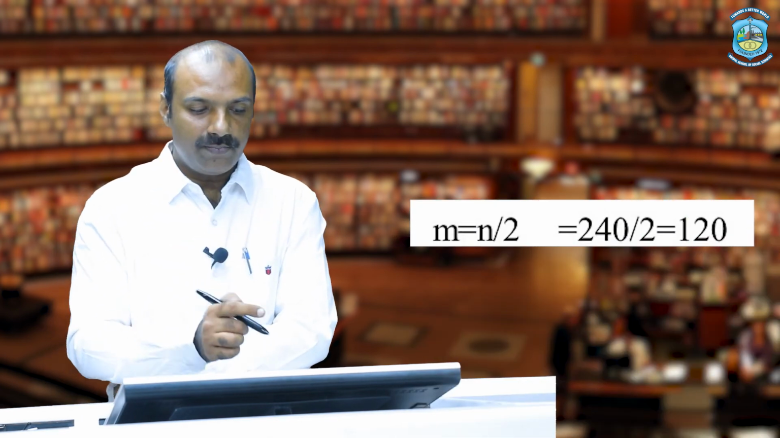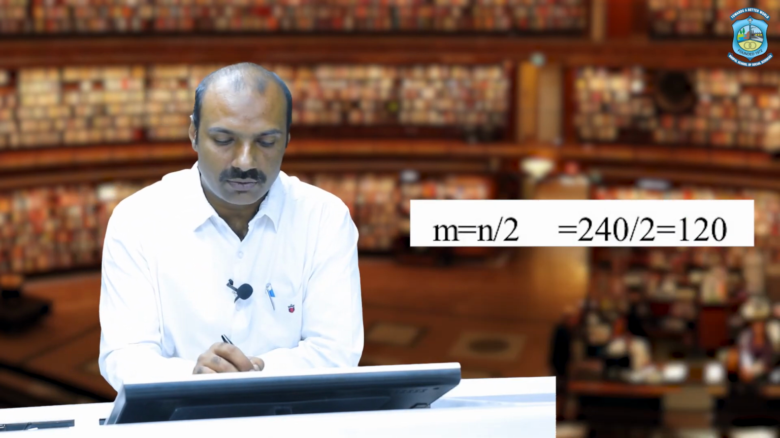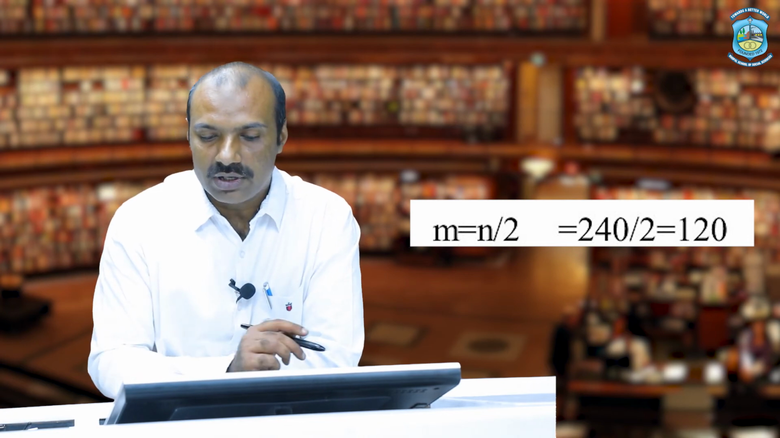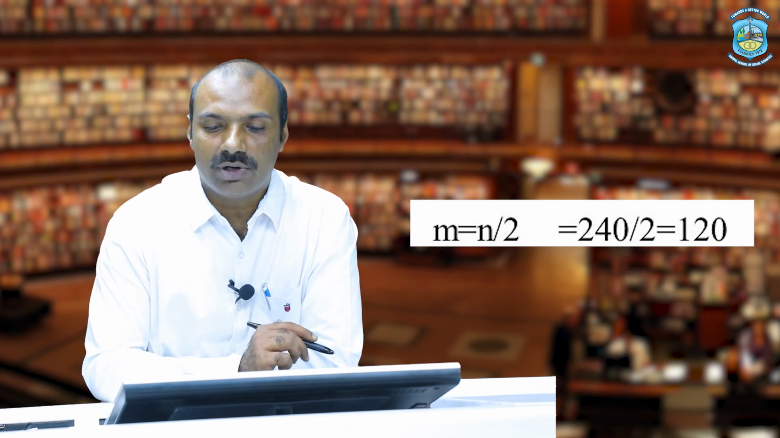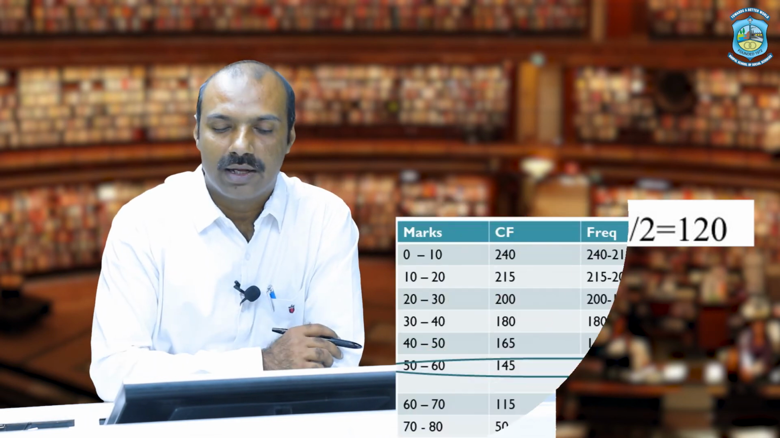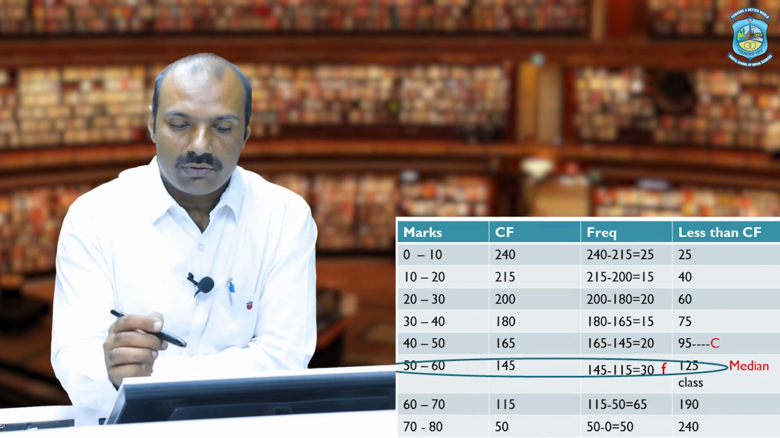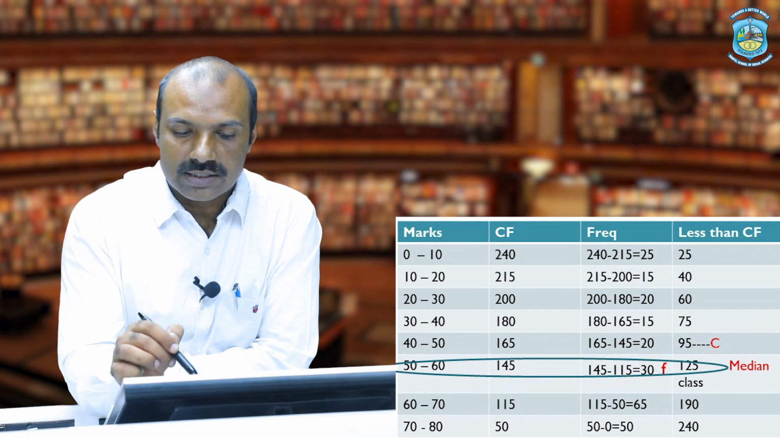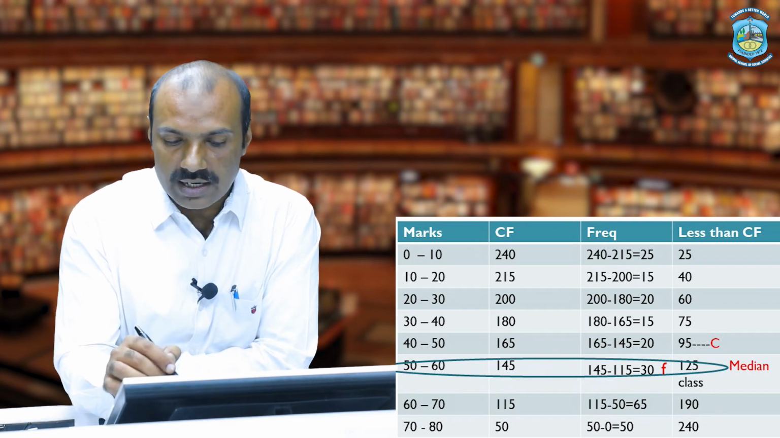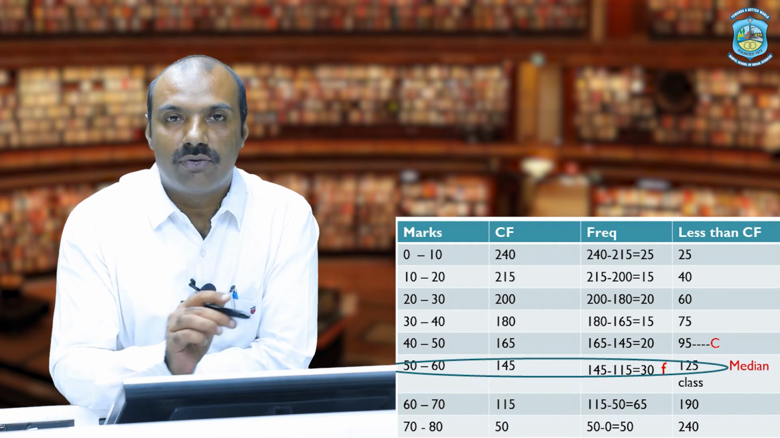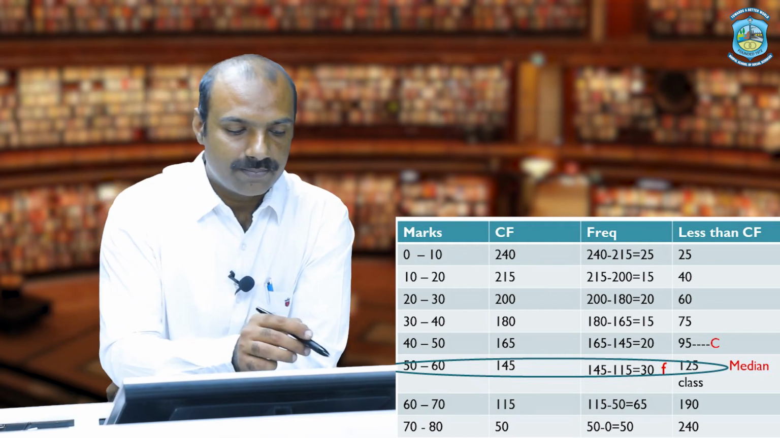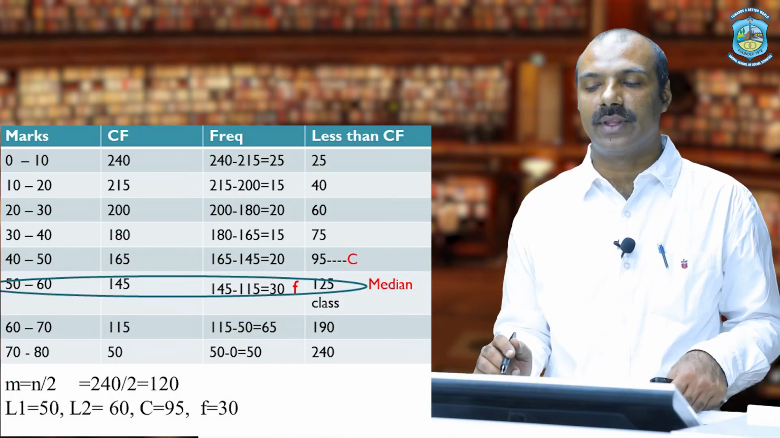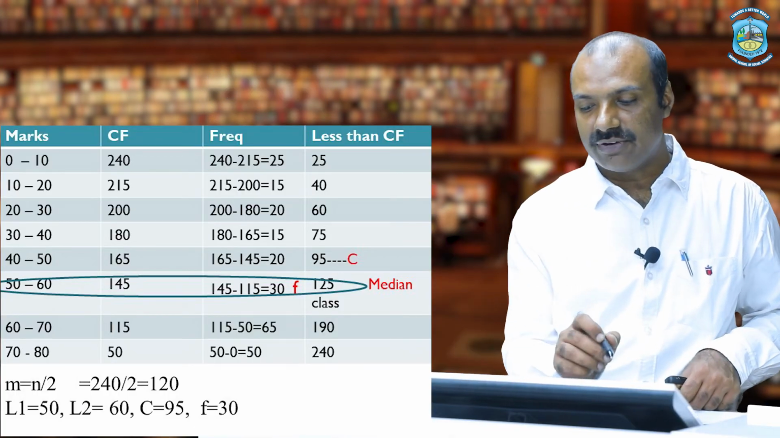Now the formula we know, n by 2, that is 240 by 2, gives 120. Now with this 120, we have to look into the cumulative frequency less than column to see where it lies. 120 is greater than 25, greater than 40, greater than 60, greater than 75, greater than 95, but less than 125. It means this particular row is my median class. So we have our median class, that is 50 to 60.